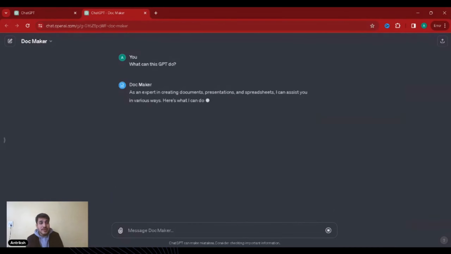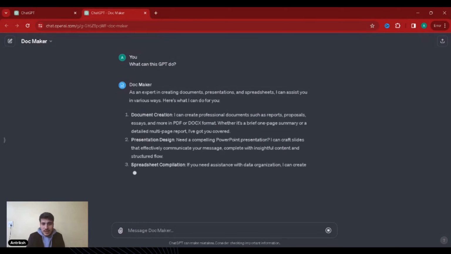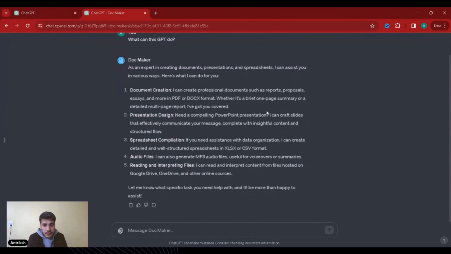What can the GPT do? As an expert in creating documents, presentations, and spreadsheets, I can assist you in various ways, right? So document creation, and so basically, this is all and everything that it can do, right? I can create professional documents such as reports, proposals, essays, more in a PDF or a docs format, whether it's a brief or one-page summary, multi-page report. I've got you covered. Presentation design, need a compelling PowerPoint presentation, I can craft slides.